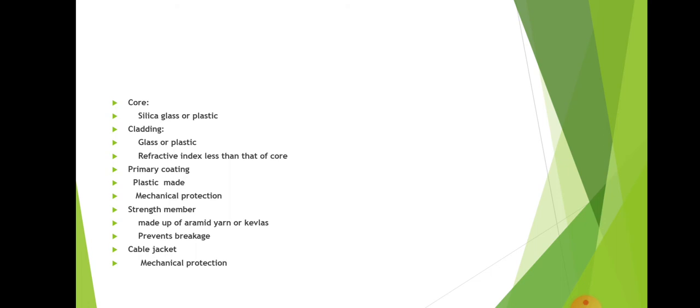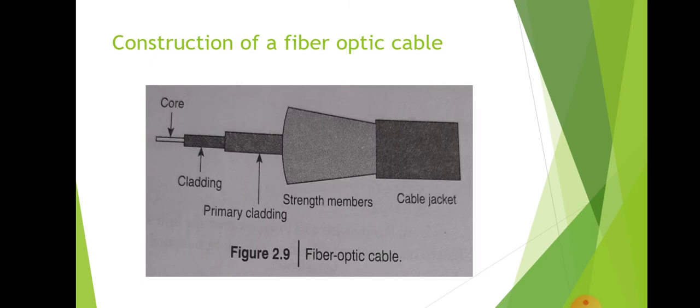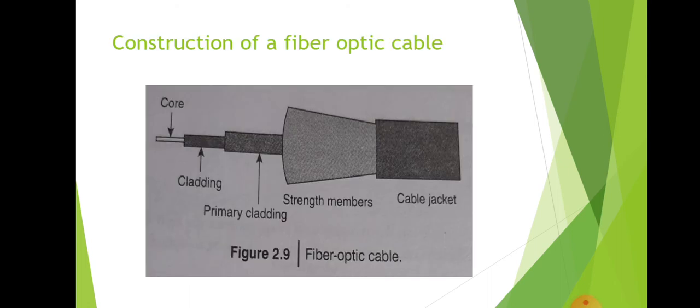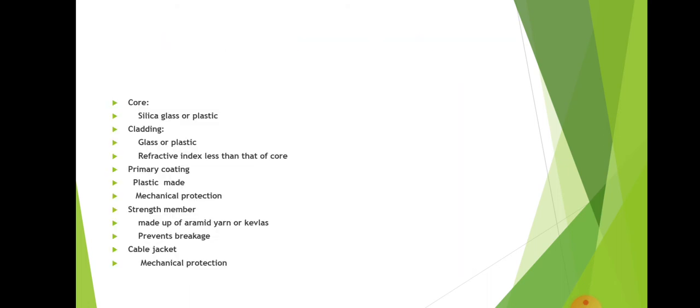So the cladding refractive index will be less than that of the core refractive index. Cladding usually surrounds the core, as shown in this figure. Cladding is surrounding the core. And what is the next section? Next is the primary cladding.